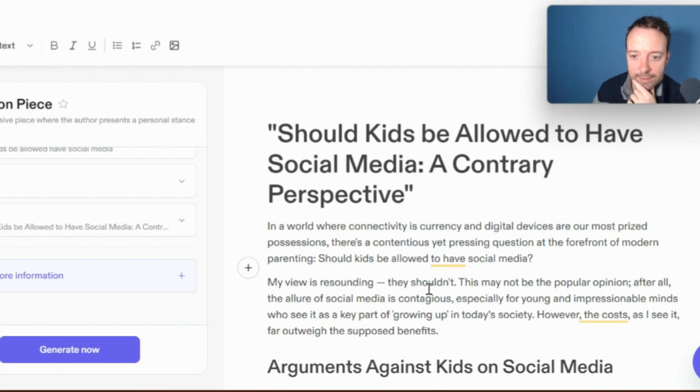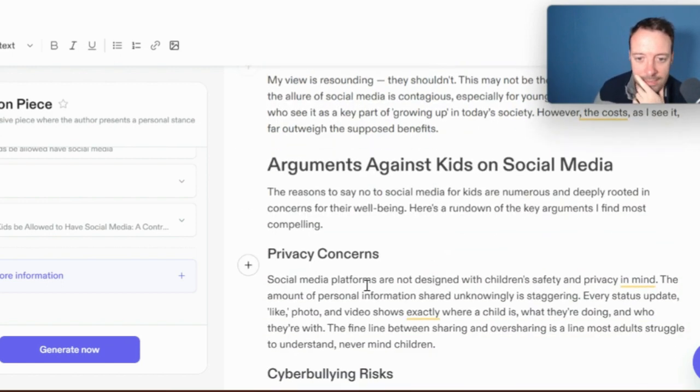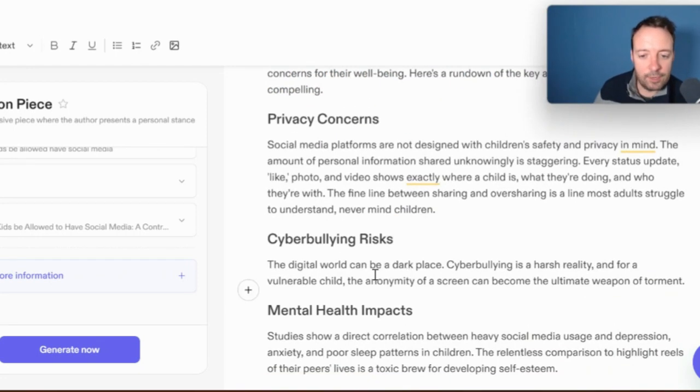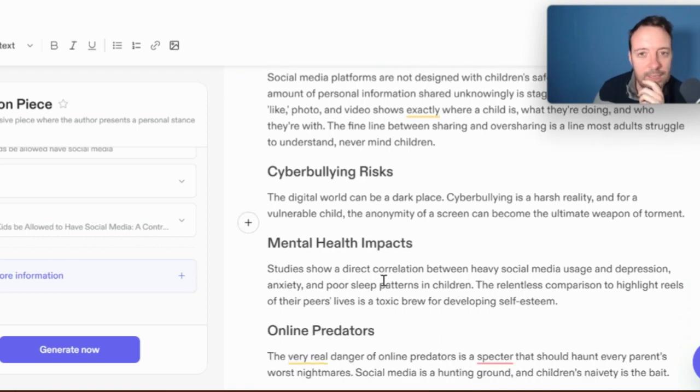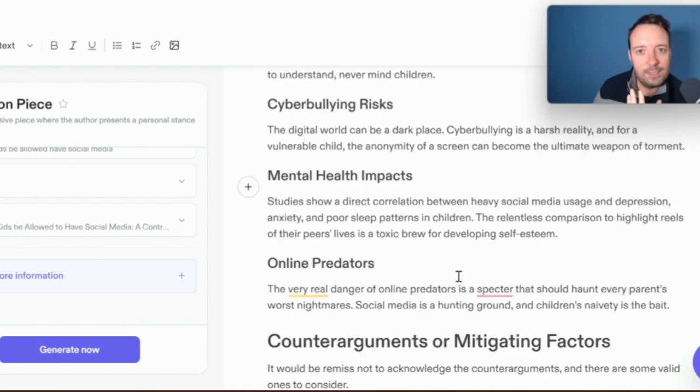My view is resounding they shouldn't. Okay. So at least it's following. This is brilliant. This is what we want. Okay. This is kind of a good first draft if you're writing an essay or something that you need to write. But it's really more if somebody gives you this task and you have to do it, kind of like at school or at work. But it's not really what a writer should be doing, going out and researching and finding new information.